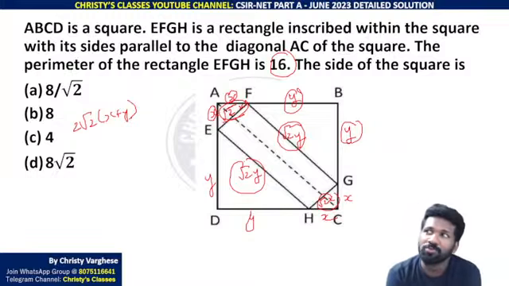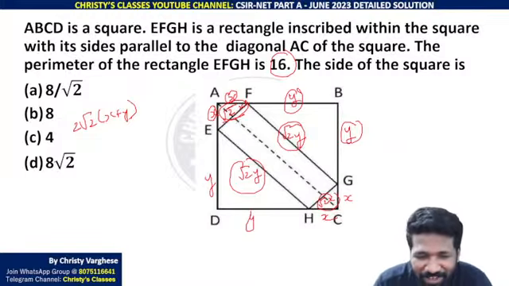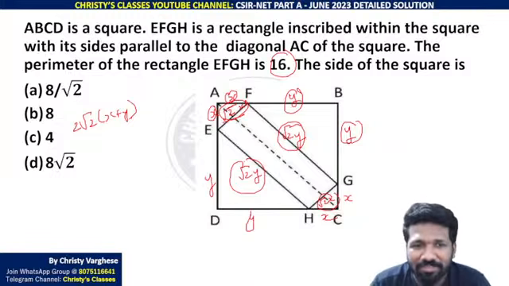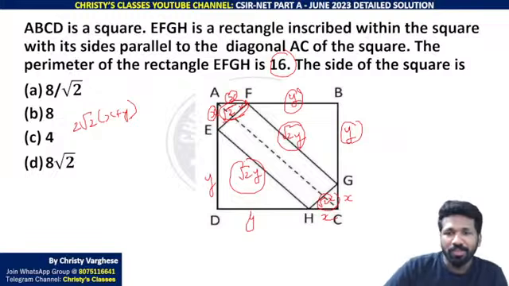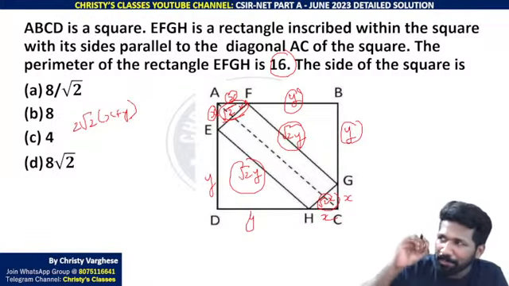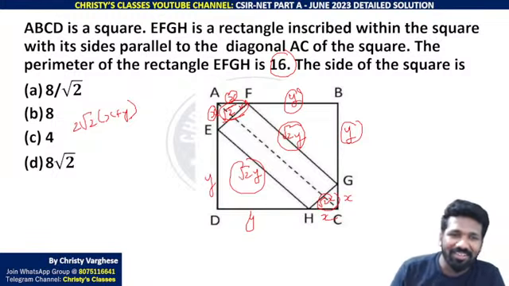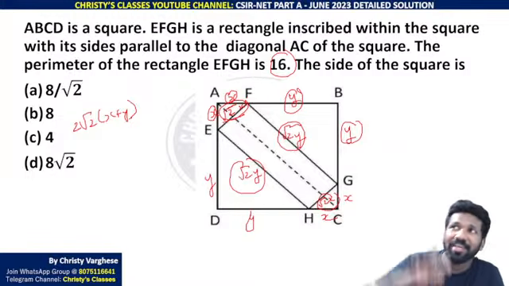Root 2x plus root 2x, is that 2 root 2x or something else? You can add the root 2 like this, confirm. It is just like 1 apple plus 1 apple is 2 apples. Math is not that difficult as you think. We are complicating it actually. I know for most of you it is familiar, but for some people simple things are also a little tricky, thinking that math is difficult.